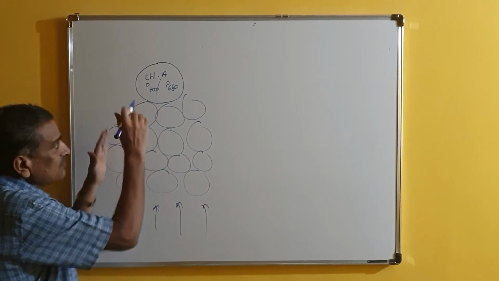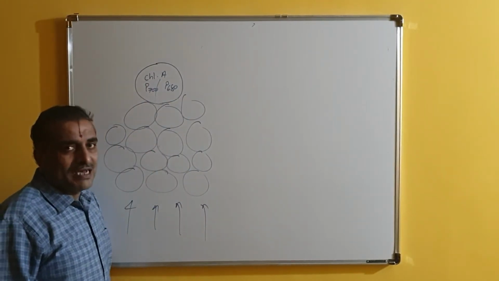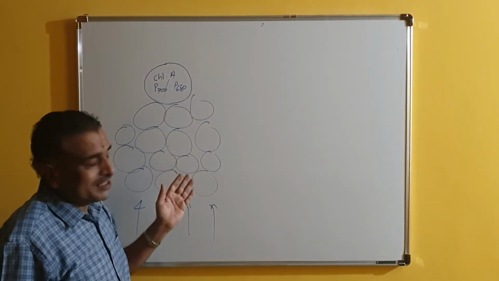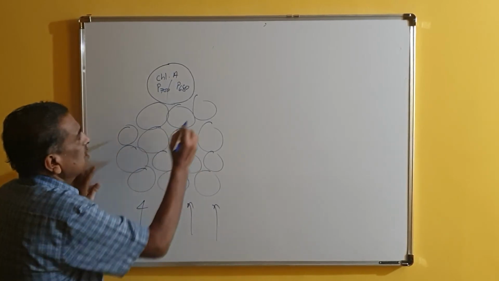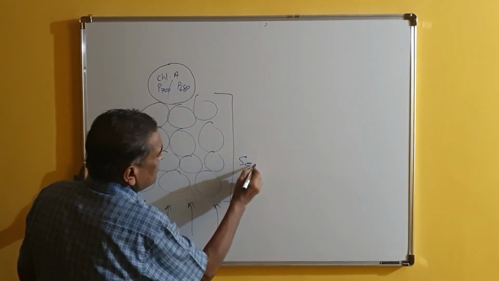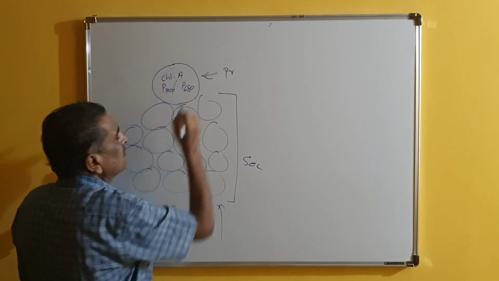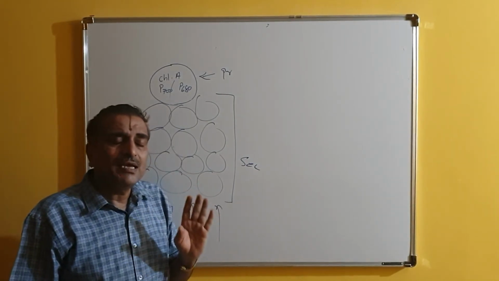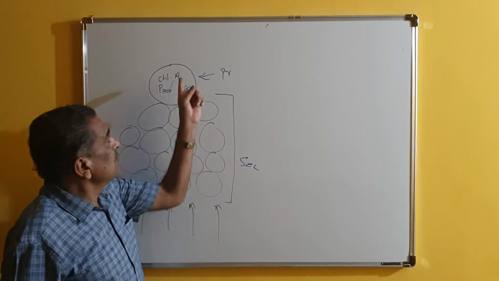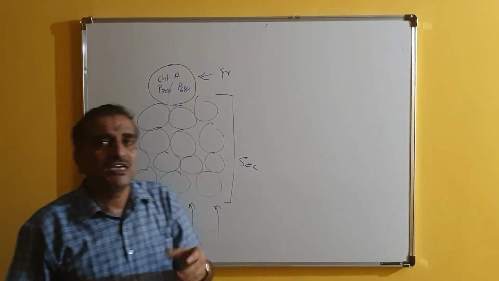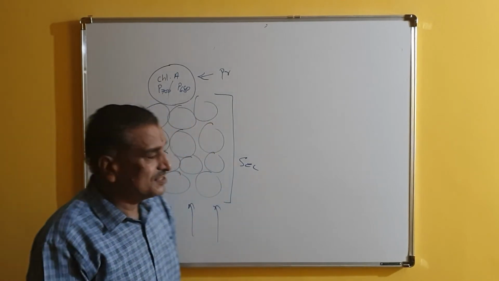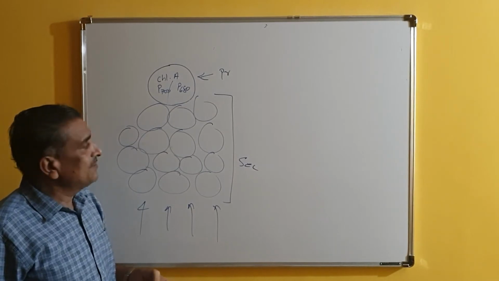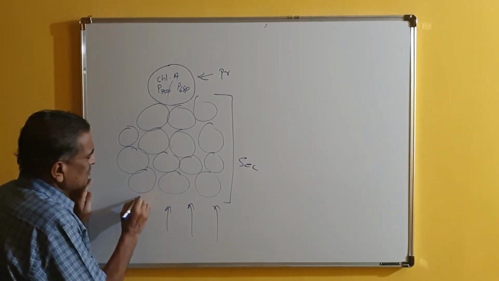When the light is falling on these pigment systems in the chloroplast, the membranes of the thylakoids contain the pigment systems or photosystems, and these are all called the secondary pigments, and this is called the primary pigment. So the primary pigment absorbs the light, no doubt, but the light absorbed by chlorophyll A alone is not sufficient to start the photosynthesis. So it needs extra energy.